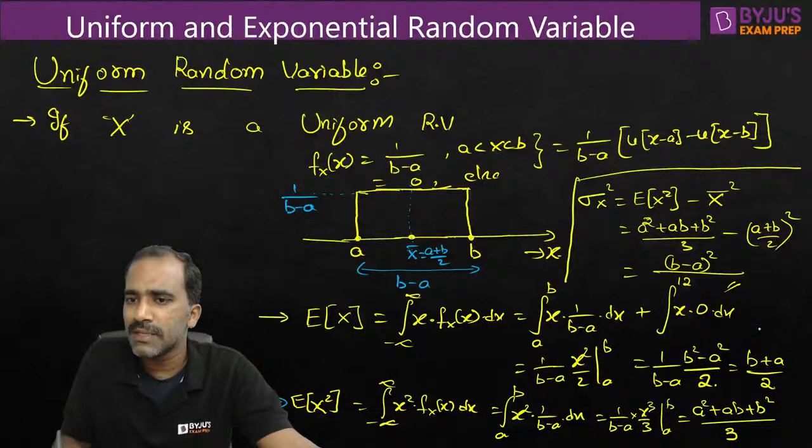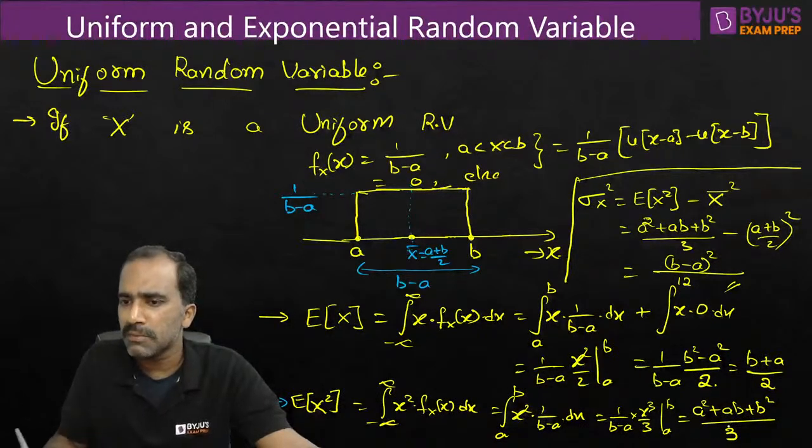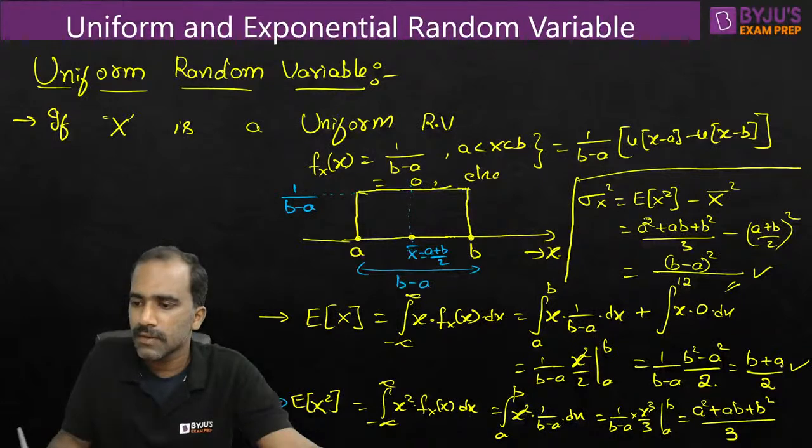If you know the variance and mean value, can we not figure out the mean square value? If you know the mean, square it, you get the DC power. If you know the variance, you know the AC power. Just add the AC power and DC power, you get the total average power or mean square value. So if you don't remember this also, that is fine, but remember this one. And you know this anyway. Using these two, you can find this. If you remember this also, that is fine.